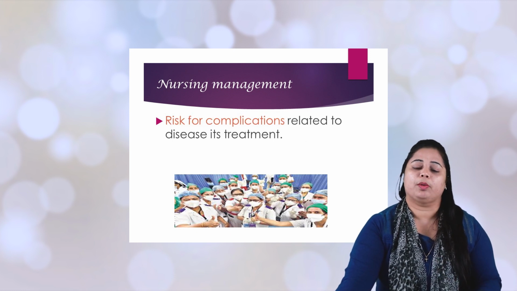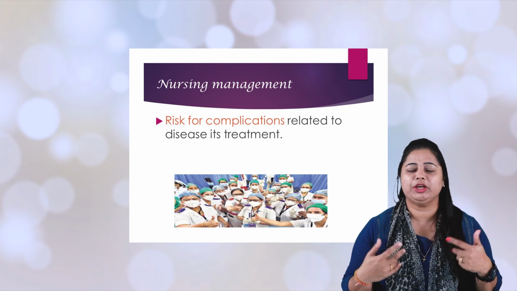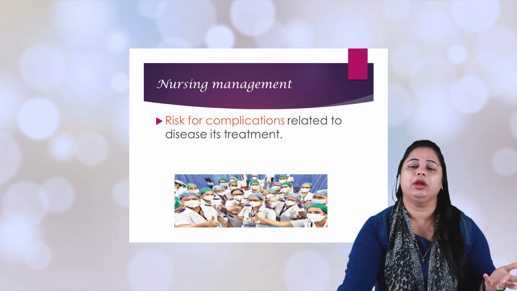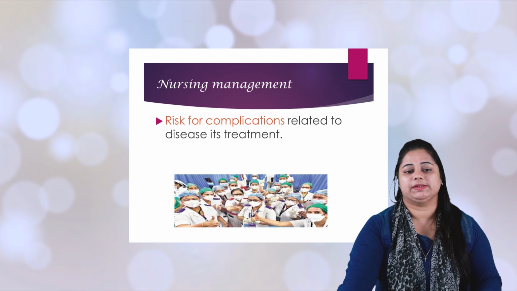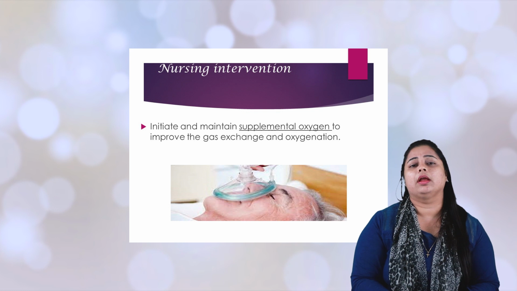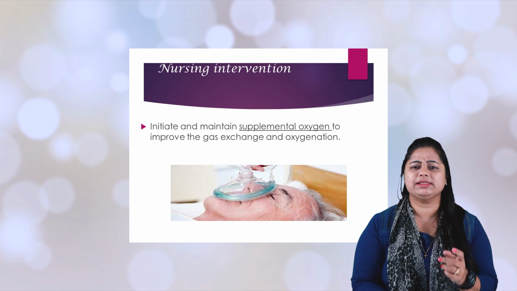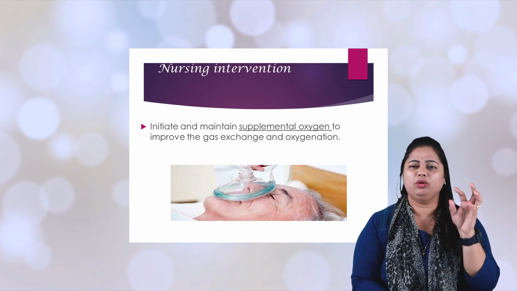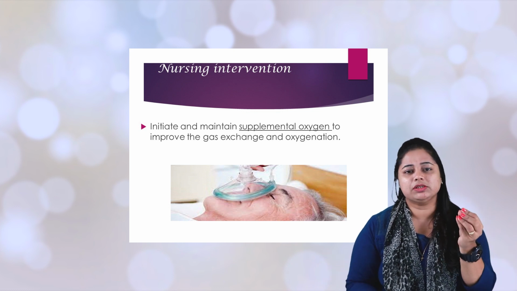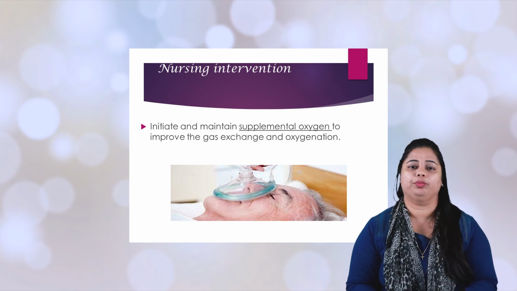Next is risk for complications. Obviously, with the catheter, the ventilators, and the endotracheal tube, the disease and treatment regimen will cause complications. Now see how we can handle them one by one. Give supplemental oxygen. The word itself tells us that supplemental oxygen means don't give more oxygen which is not needed. Oxygen is given through mechanical ventilation, that is your FiO2.